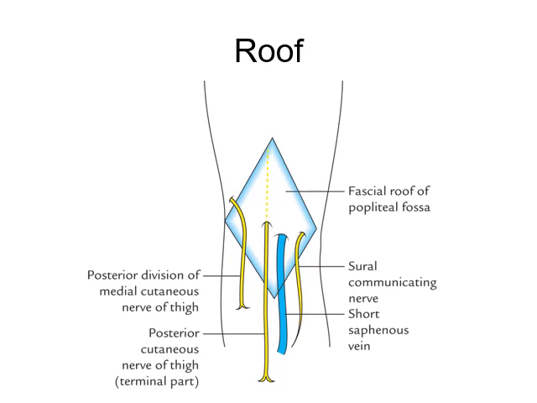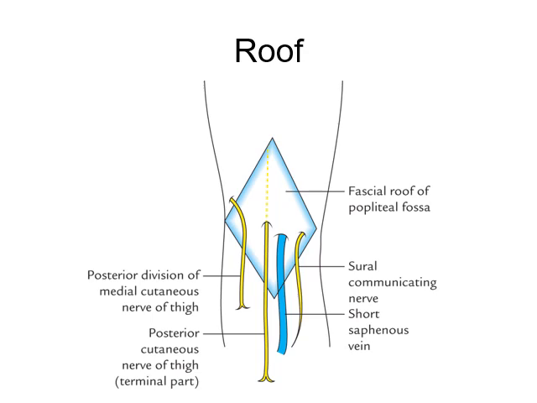The roof is pierced by the small saphenous vein. You see, this is the small saphenous vein. The posterior femoral cutaneous nerve, and there is a sural communicating nerve.